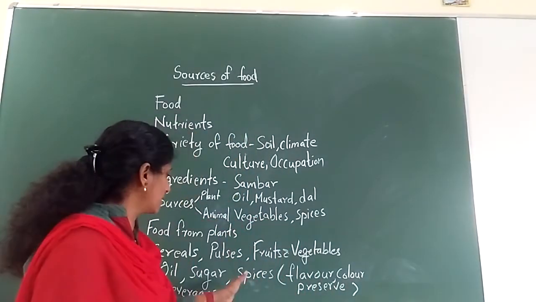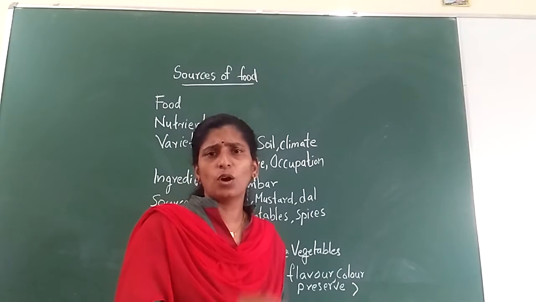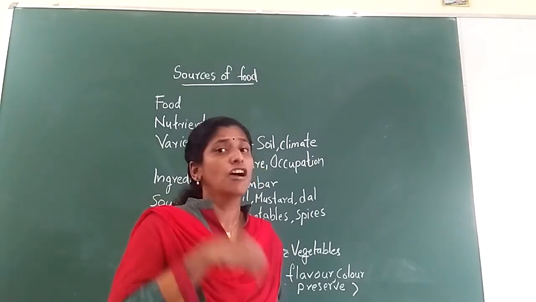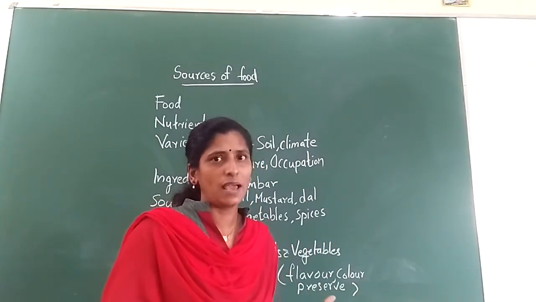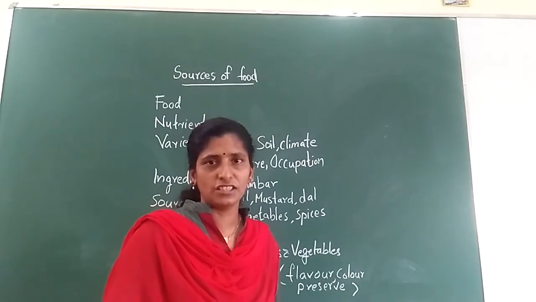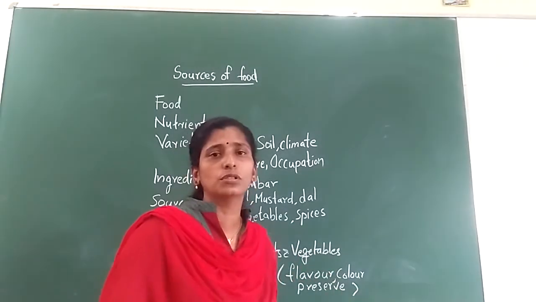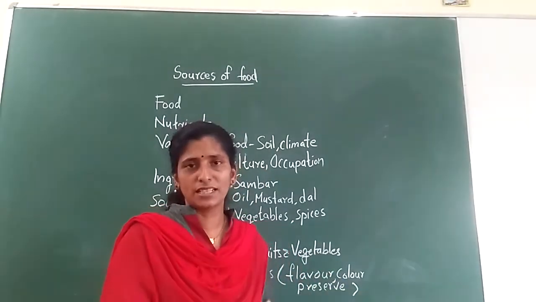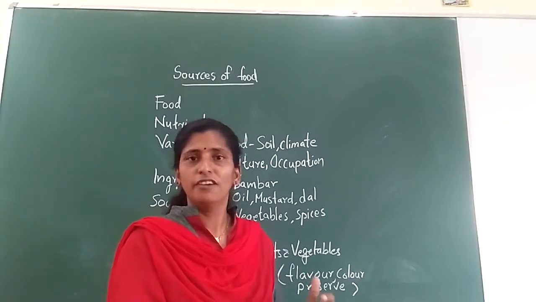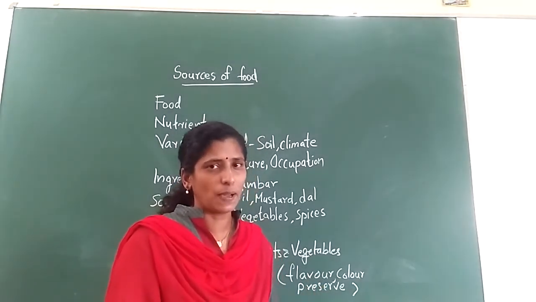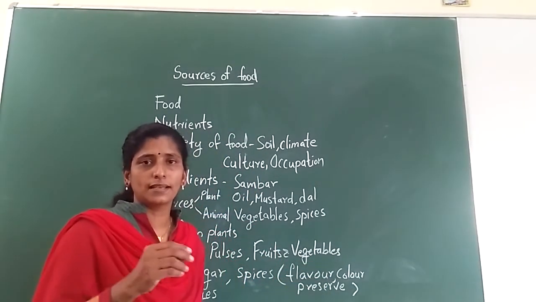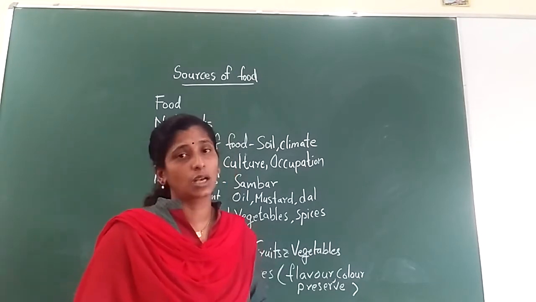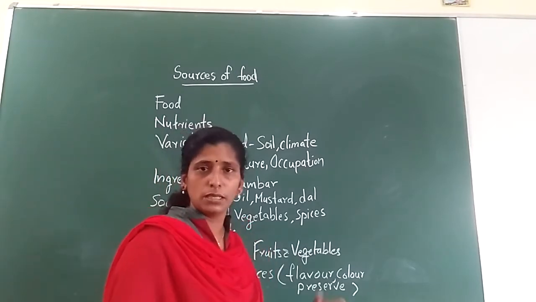And next one is what? Spices. Spices are nothing but the substances that give color, flavor, good smell, and different taste. And sometimes spices can be used to preserve the food. Preserve means it should not get spoiled. For that also we are using spices. The best examples of spices are cinnamon and clove. I will show you each one of the spices.